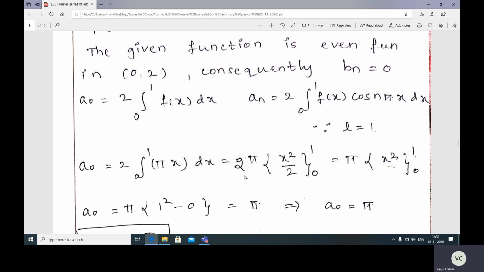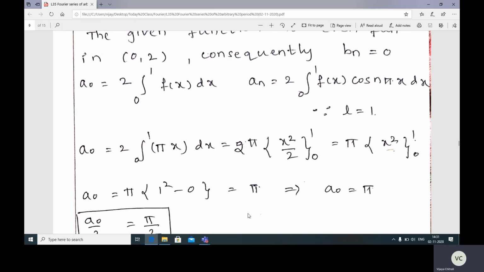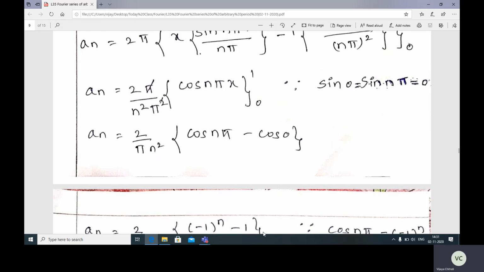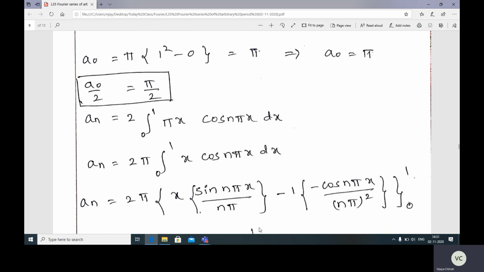Now take 2 outside, it cancels with the 2, so you'll get pi x square, limits from 0 to 1. Substitute the upper and lower limits: pi as it is, in place of x, 1 square minus 0, which is 1. So multiply this with pi. So a naught is equal to pi, and a naught by 2 is pi by 2.